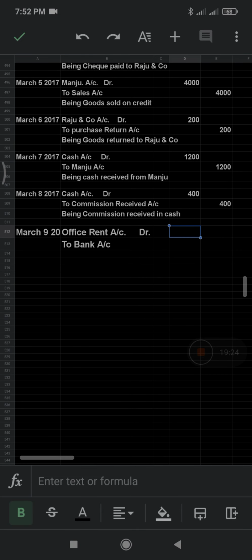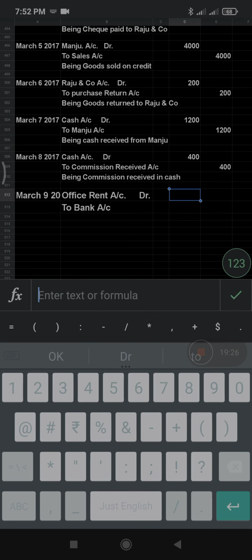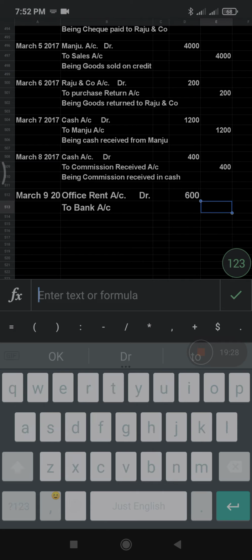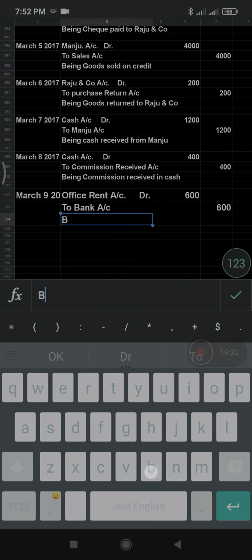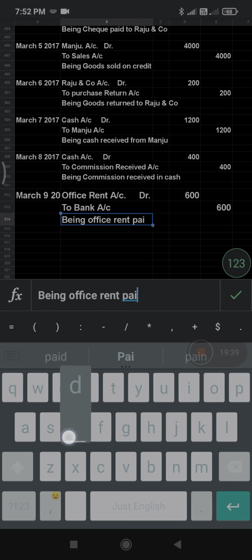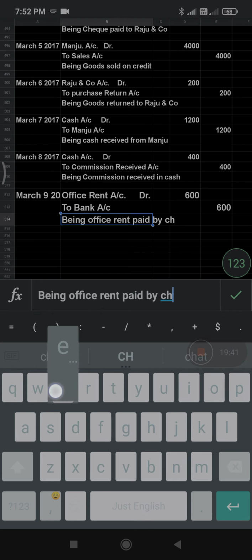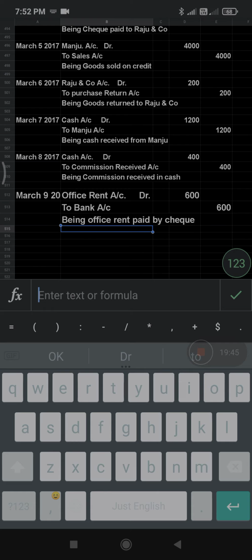Giving the check means that from the bank, cash is going out. On the debit side you should write 600, and on the credit side also write 600. Narration: being office rent paid by check.